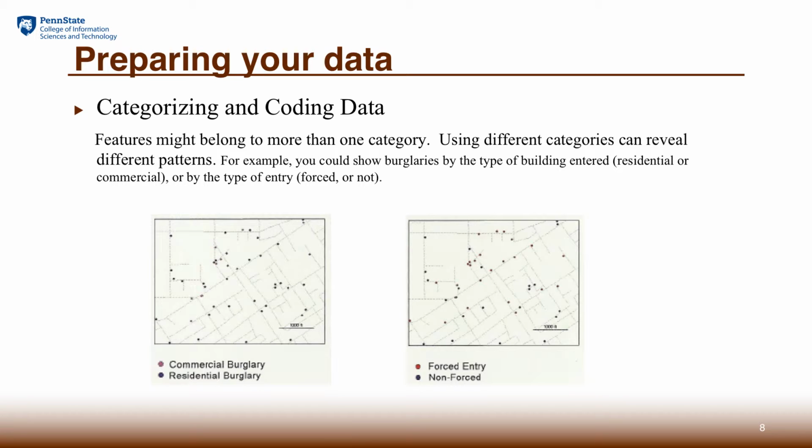In the example given, we have shown that the same crime data can be viewed in very different ways of categorization. One way is to differentiate commercial from residential, and the other way to categorize is to differentiate the way that the criminals enter the scene.